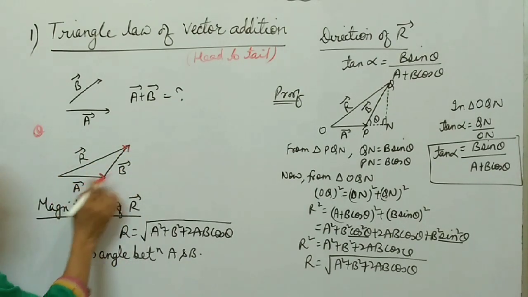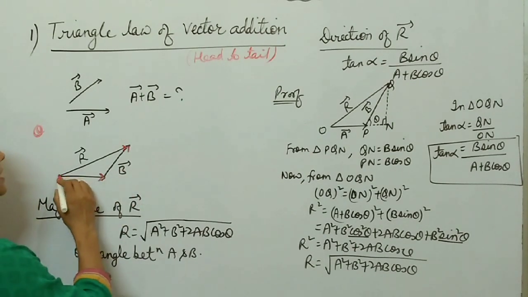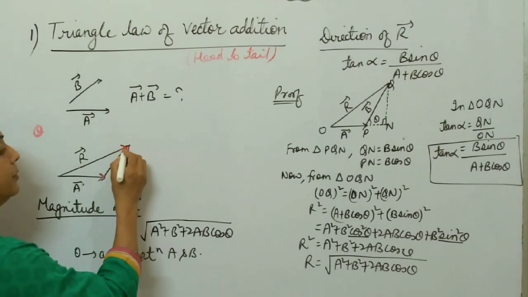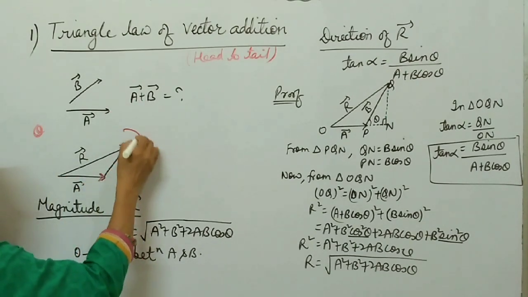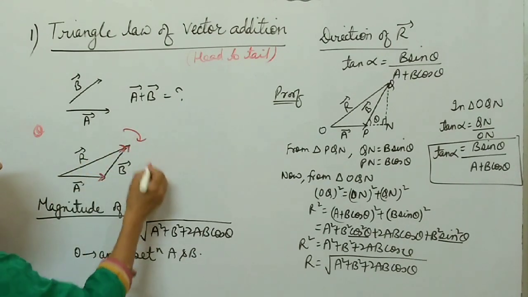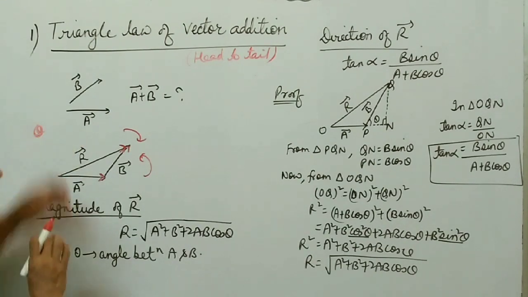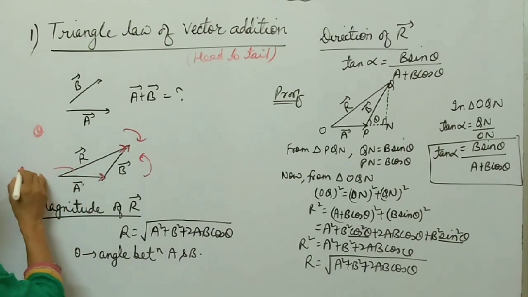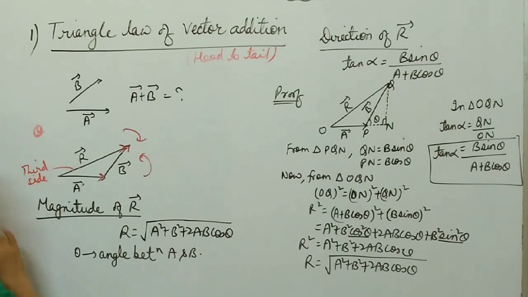These two vectors represent two sides of a triangle. Then this is the resultant, right? Taken in opposite order. If this is anti-clockwise, then the resultant is clockwise. If A and B are anti-clockwise, then the resultant is taken in the clockwise direction, reverse order. Then the resultant represents the third side of a triangle. This one is the third side of a triangle taken in opposite order.